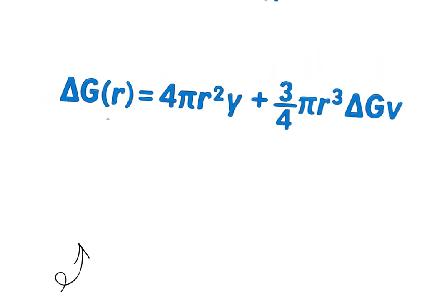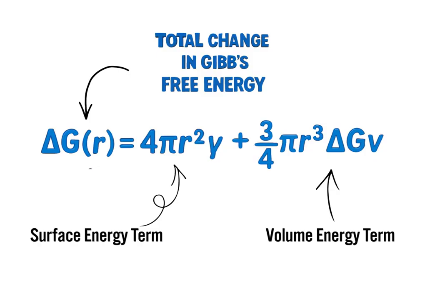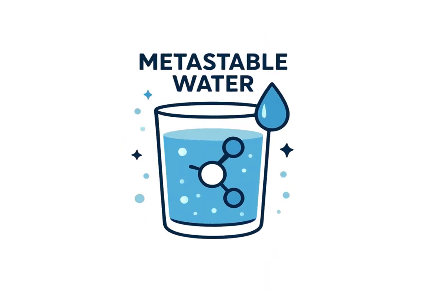We can actually describe this behavior more precisely using an energy balance. This term represents the energy required to create the surface of a tiny ice crystal. And this term represents the energy gained from forming the solid phase. The key idea is that very small crystals are unstable at first because forming them requires energy. So until a crystal grows large enough, freezing doesn't continue, and water remains in a supercooled metastable state.